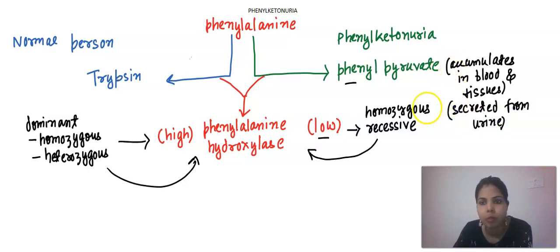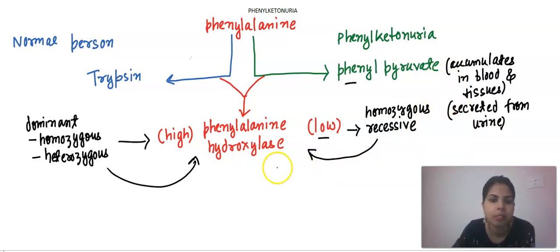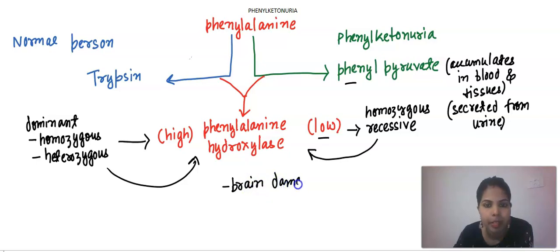Due to this accumulation, certain symptoms are observed, and these symptoms are brain damage and skin rashes, to name a few.